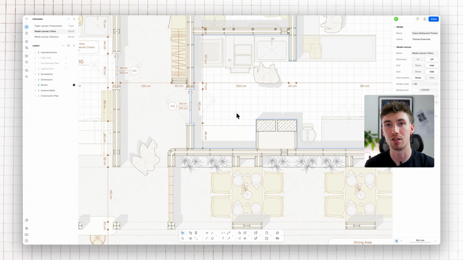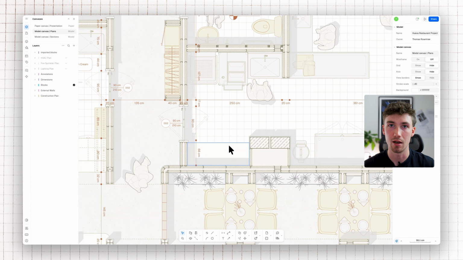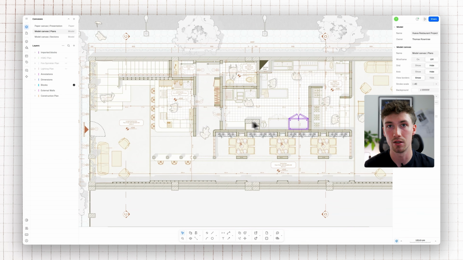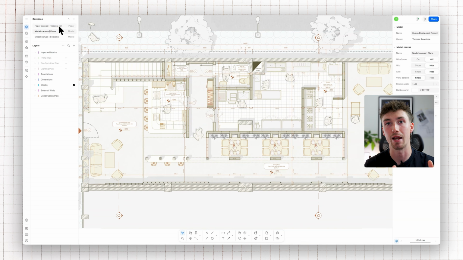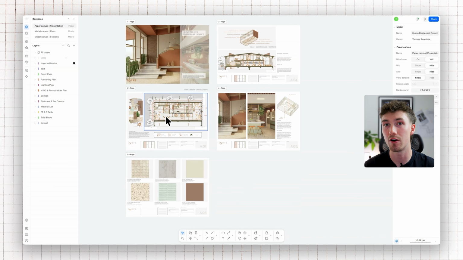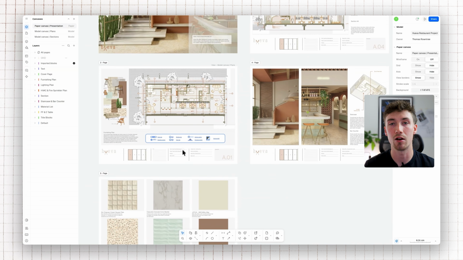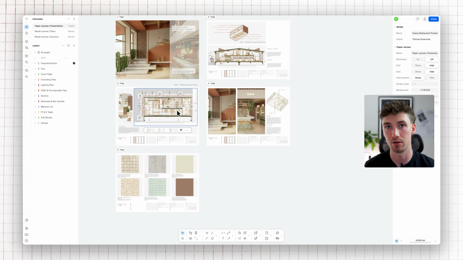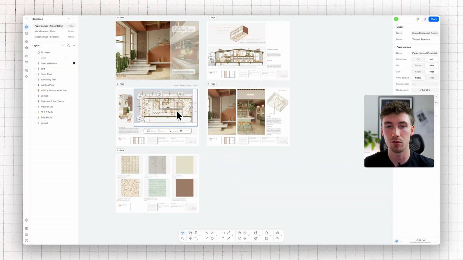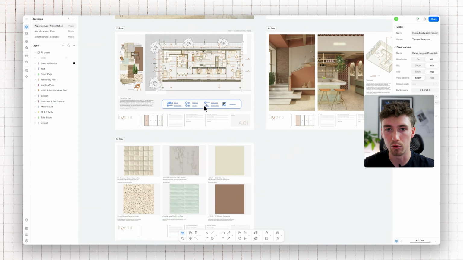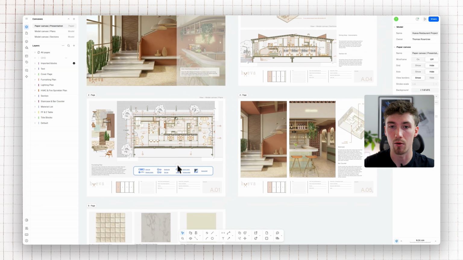Now those are the basic principles of how layering works, and that was demonstrated in the model canvas. Now I'm going to show you how you can do layering in the paper canvas. So it works in a very similar way, but you have an additional layer of detail with pages and views. And so when we head into our paper canvas, you'll see here that I have a presentation set up. This has got various images, mood boards, and viewports into our model canvas.